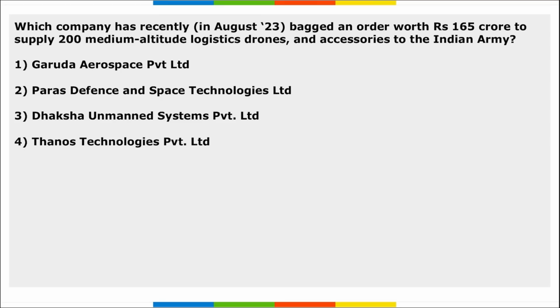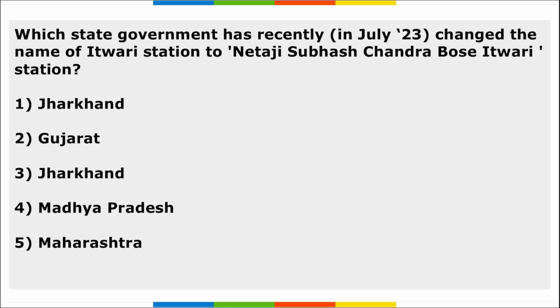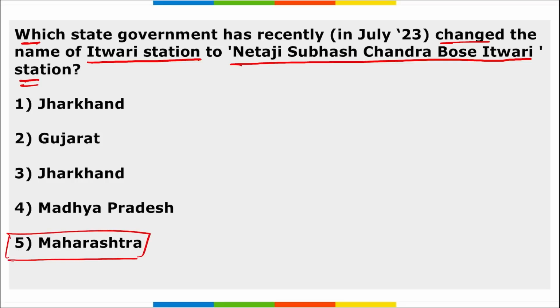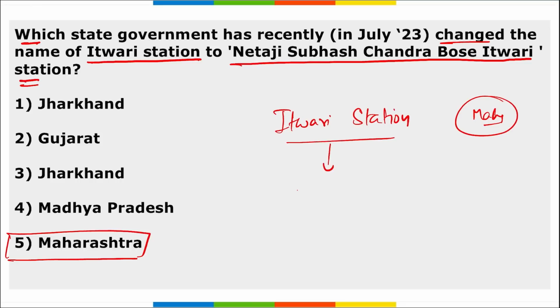Next is the change of a name. Remember, the question asked here is which state government has recently changed the name of Itvari station to Netaji Subhash Chandra Bose Itvari station? It is the state of Maharashtra. The Maharashtra government has decided to change the name of Itvari station. It is located in Maharashtra, and the name has been changed to Netaji Subhash Chandra Bose Itvari station.